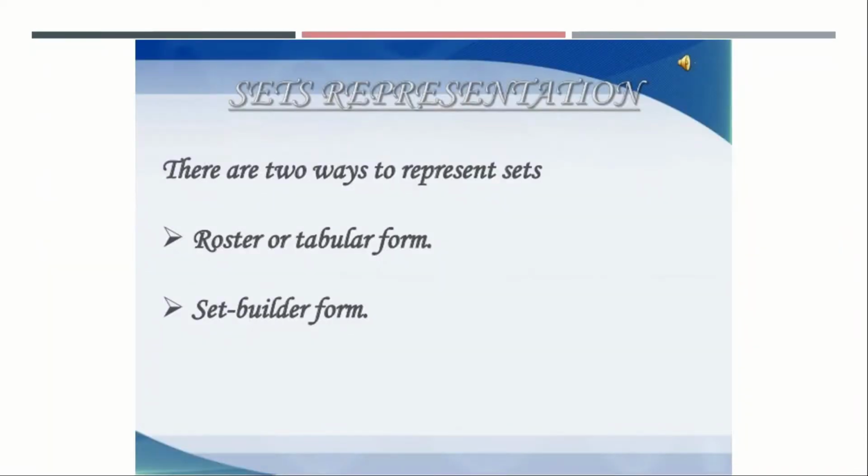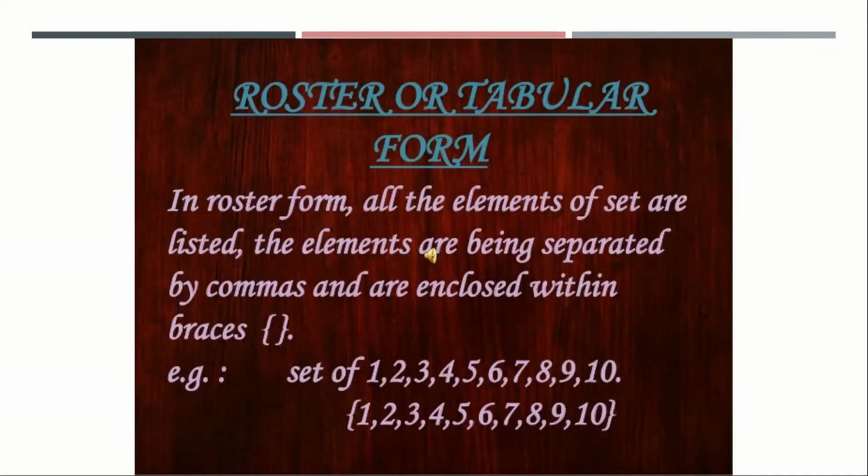Sets representation. There are two ways to represent sets. The two methods are, first one, roster or tabular form. Second one, set builder form. Roster or tabular form. In roster form, all the elements of a set are listed. The elements are separated by commas and enclosed within braces.